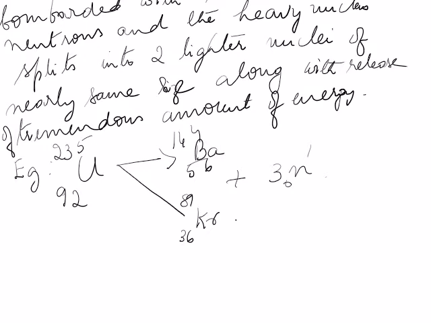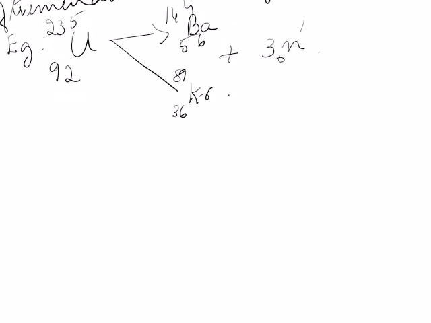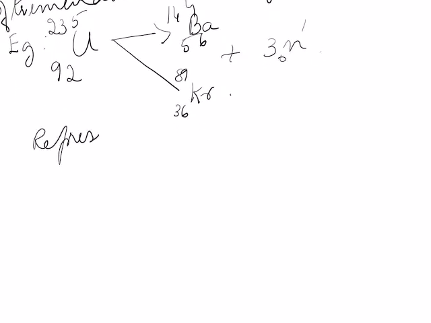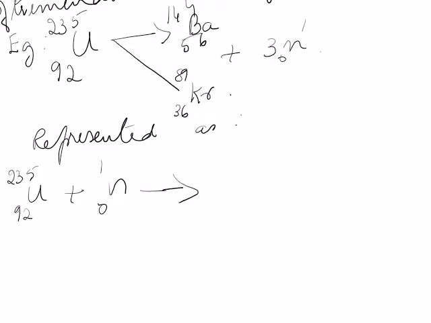This is represented in the form of a chemical equation as U 92 235 plus neutron gives, actually, first it forms an unstable nucleus, 92 236.